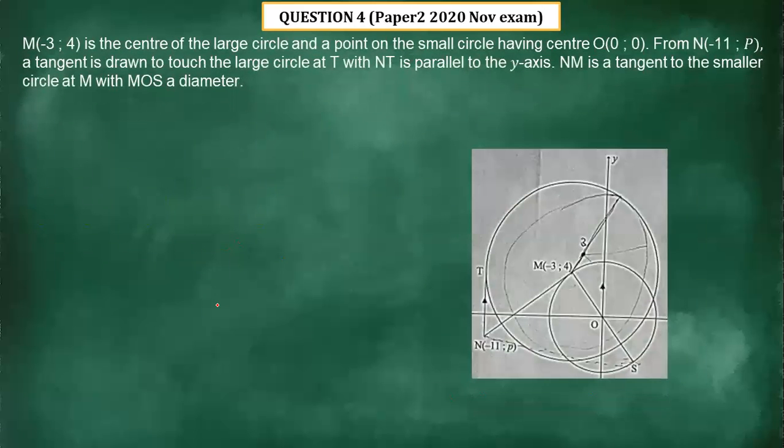And now we are into question 4 of paper 2 of 2020. Let's see what the question was. We say M, negative 3, 4, is the center of the larger circle, and a point on the smaller circle having a center O, which is 0, 0. From N, which is negative 11, P, a tangent is drawn to touch this larger circle at T, with TN parallel to the y-axis. NM is the tangent to the smaller circle at M, with MO as a diameter.